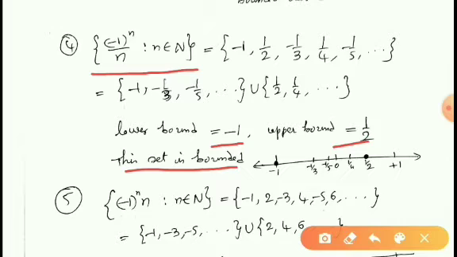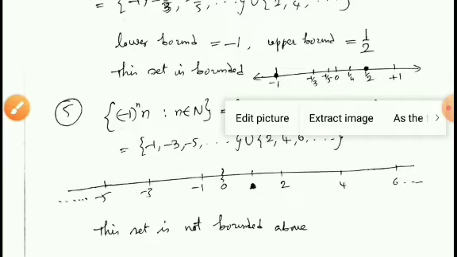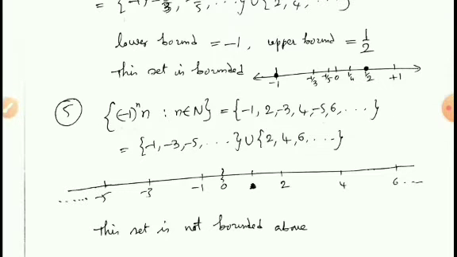For example, if you draw a diagram for these real numbers, you can show it like this: 0, 1/4, 1/2, 1, -1/5, -1/3, and so on, -1. Clearly, we can observe that -1 is smaller than each member of the set and 1/2 is greater than each member of the set. Therefore, -1 is a lower bound, 1/2 is an upper bound. Hence, the set is bounded below and bounded above, and hence the set is bounded.